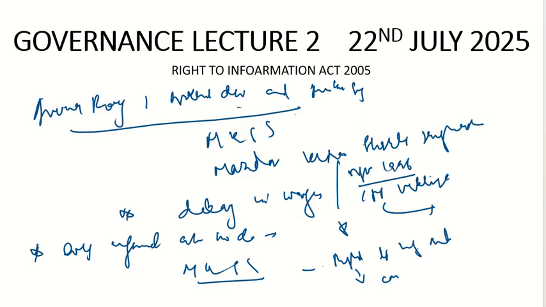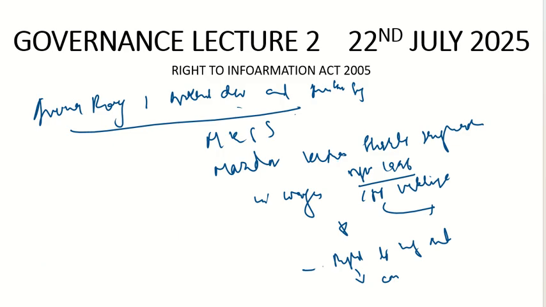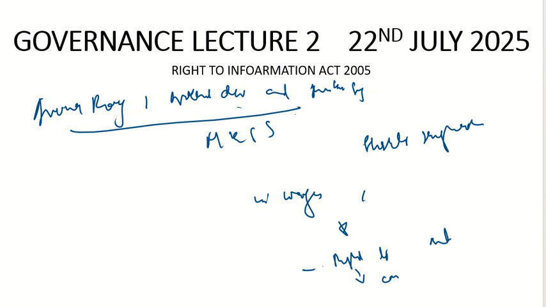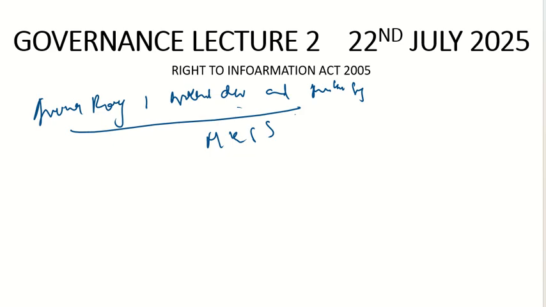Now let's look at a brief history of how it came in. What was the reason why this right to information was demanded by the people? It was the Mazdoor Kisan Shakti Sanghatan. They demanded it because they wanted to know why there were delays in the payment of wages to the people, the laborers. With respect to that, it came into the picture.